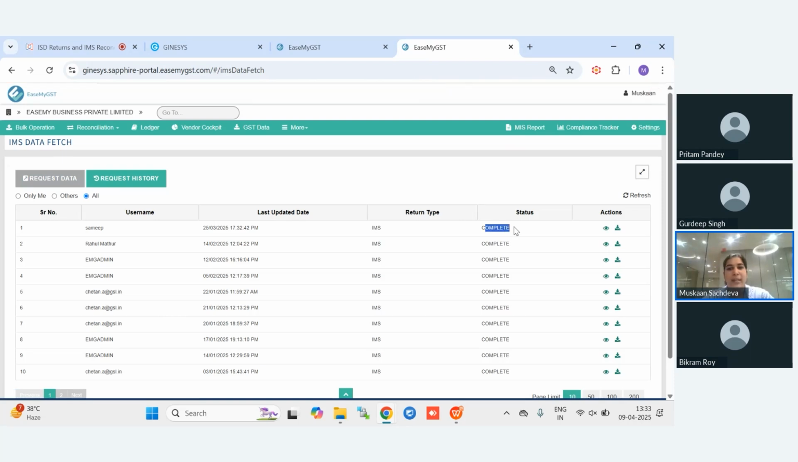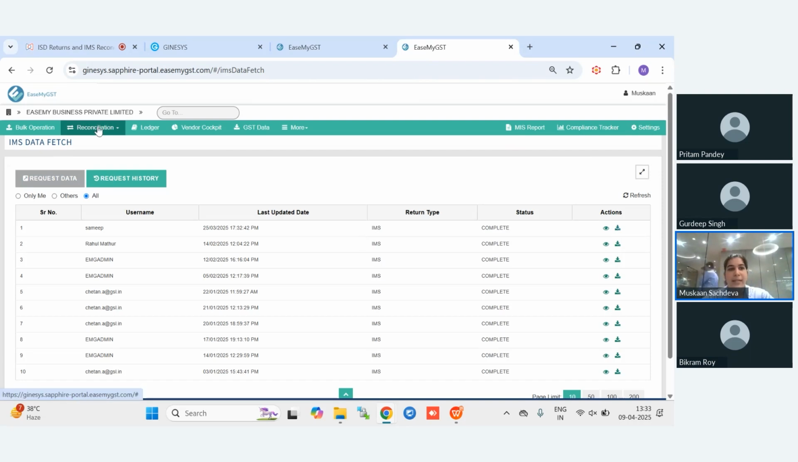Once it's shown complete, that means the data has been completely fetched from the government portal. Once the data has been fetched, if you want to get this file, then you will click on the download button. Once you click on the download button, the IMS data will be downloaded.